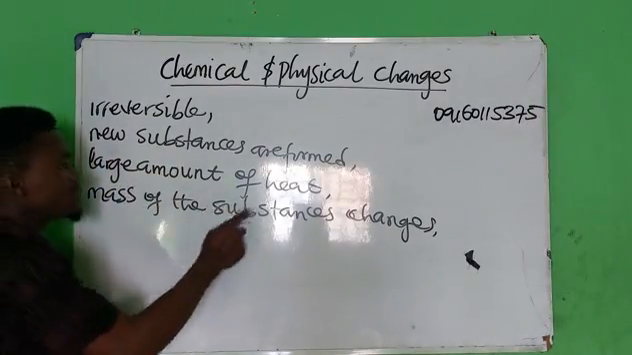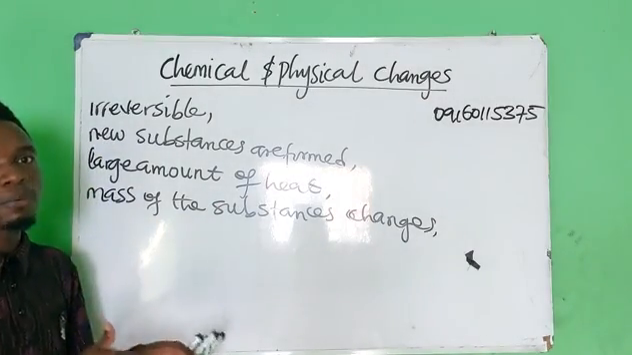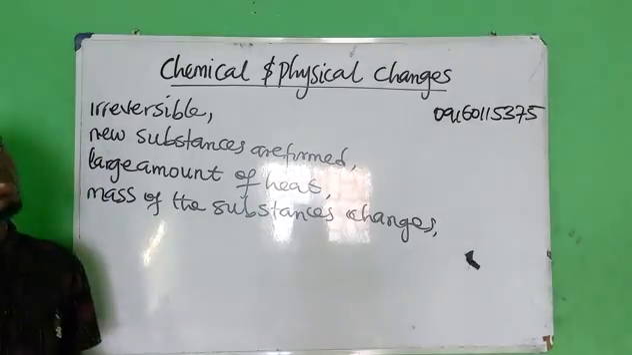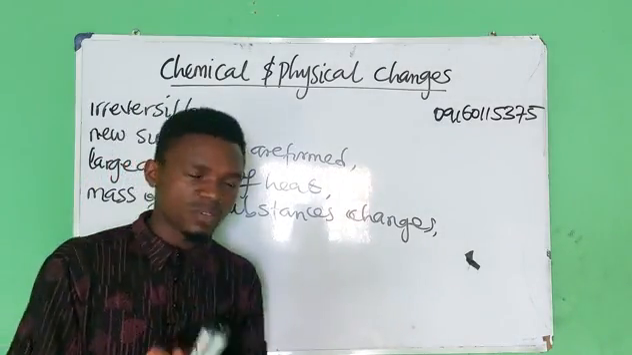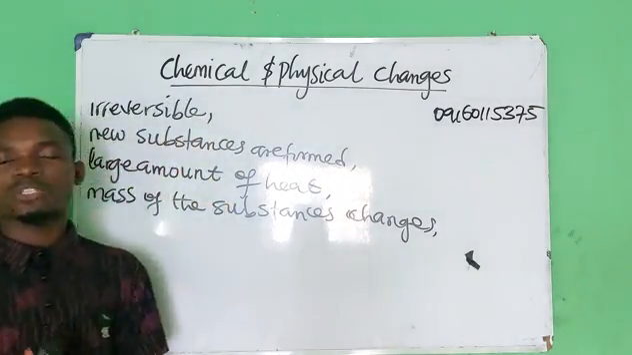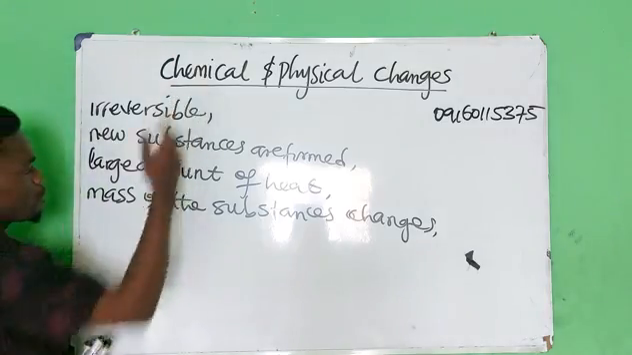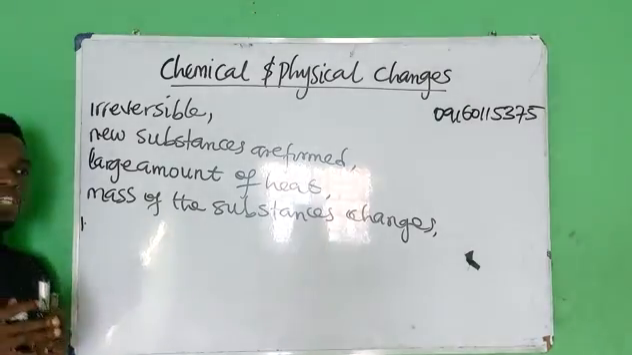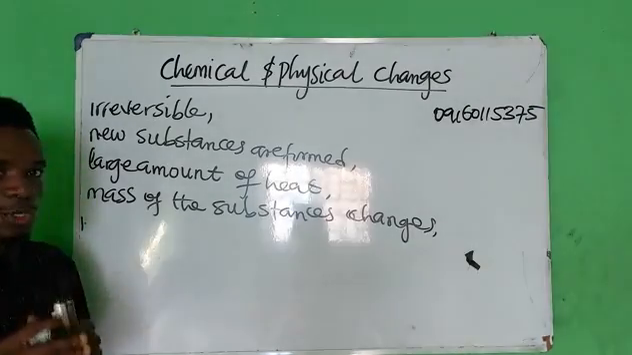Large amounts of heat are needed for it to change from one form to another. Then the mass of the substance changes. It does not remain the same. Now the question is, what are some examples of chemical changes? Please, number one, Jam loves this question so much.